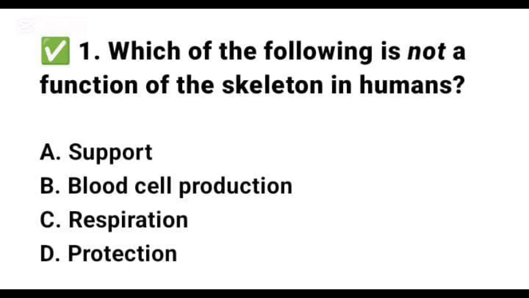A. Support. B. Blood cell production. C. Respiration. And D. Protection. The correct answer there is option C. Respiration. The skeleton provides support. It protects vital organs. Example, the skull protects the brain and produces blood cells in the blood marrow. However, respiration is a function of the respiratory system and not the skeletal system.